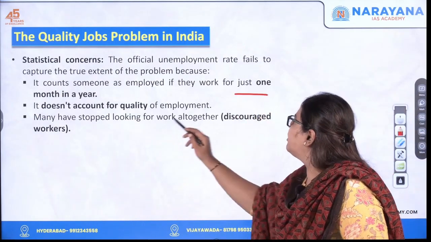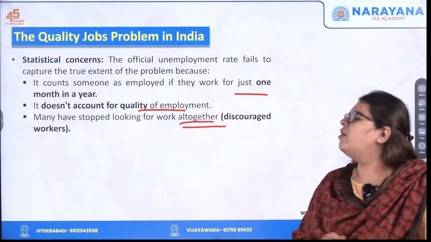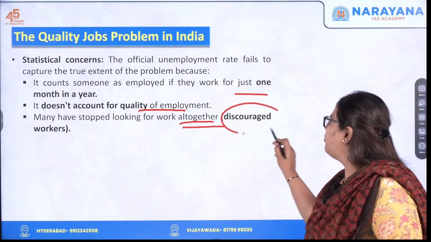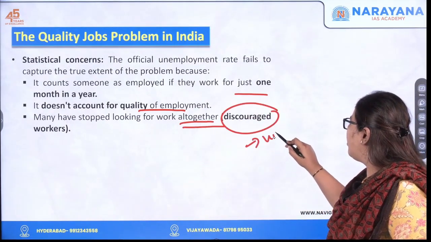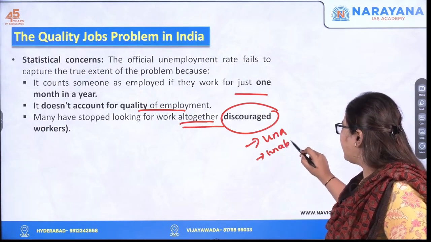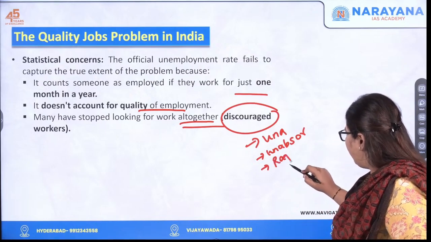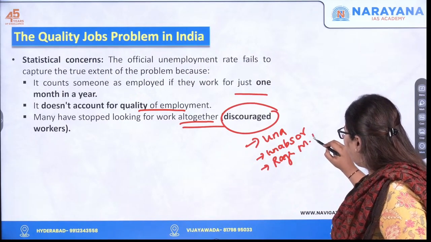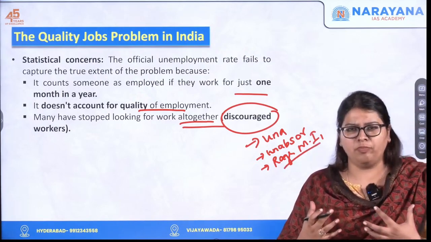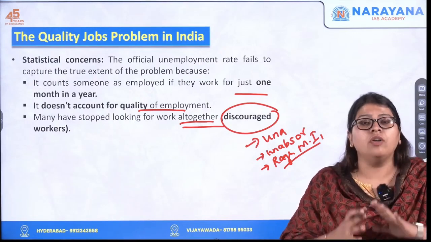And also, it does not account for the quality of employment, and many have stopped looking for work altogether because they have been discouraged by the unavailability of jobs and by not being absorbed by other sectors. This sometimes causes rage and mental illness, etc. They become very remorseful people, always against the society. So this can also alter the political system.